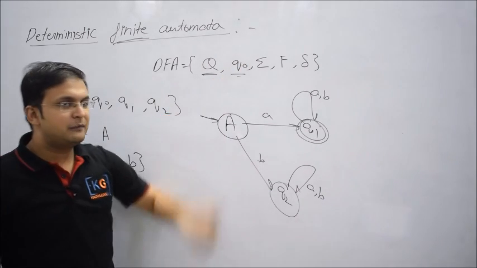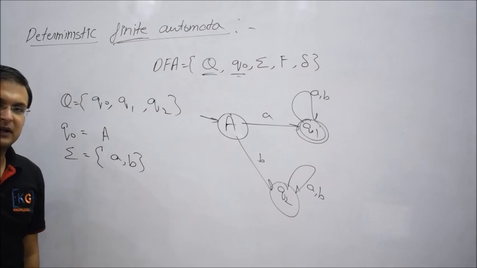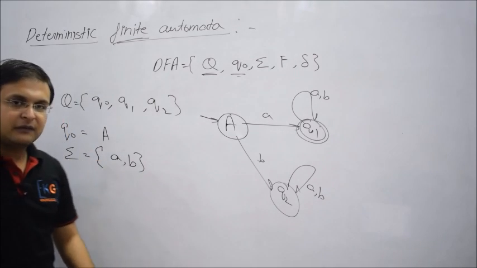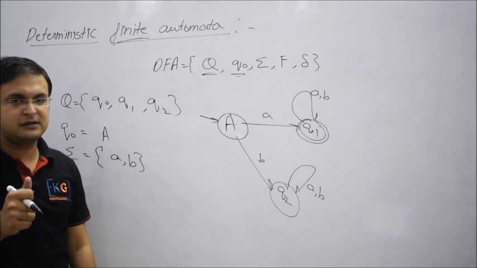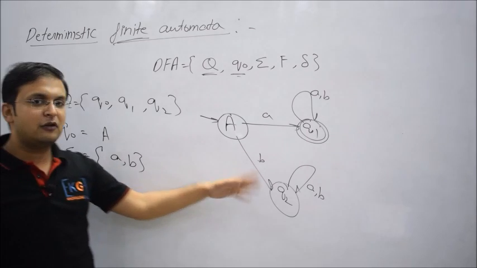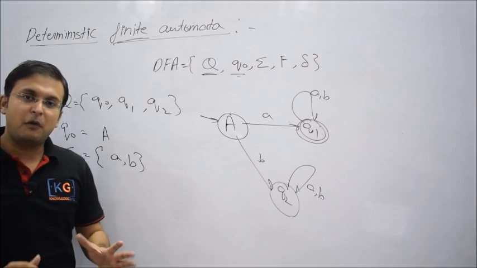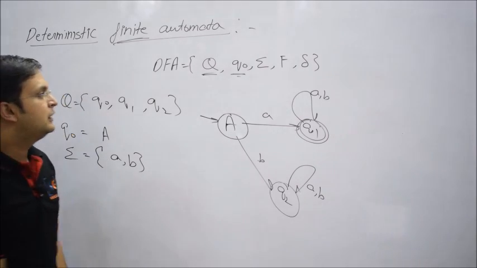So this sigma, a set of symbols or input alphabet, is always non-empty but finite. So you require at least one symbol, that is important. Secondly, this set cannot be infinite. The total number of symbols on which the machine responds will always be finite.